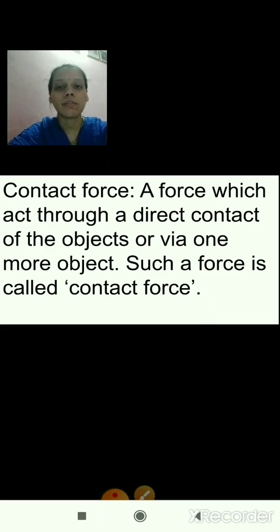Now there are different types of forces. We will see contact force and non-contact force. These are the two types which are given in your textbook. So we'll start with the first one, that is contact force. What is the definition of contact force?